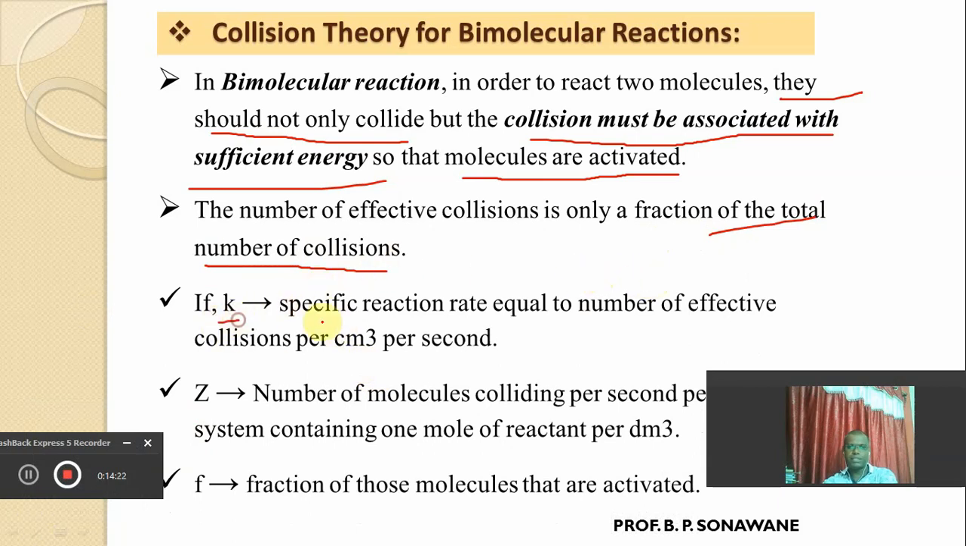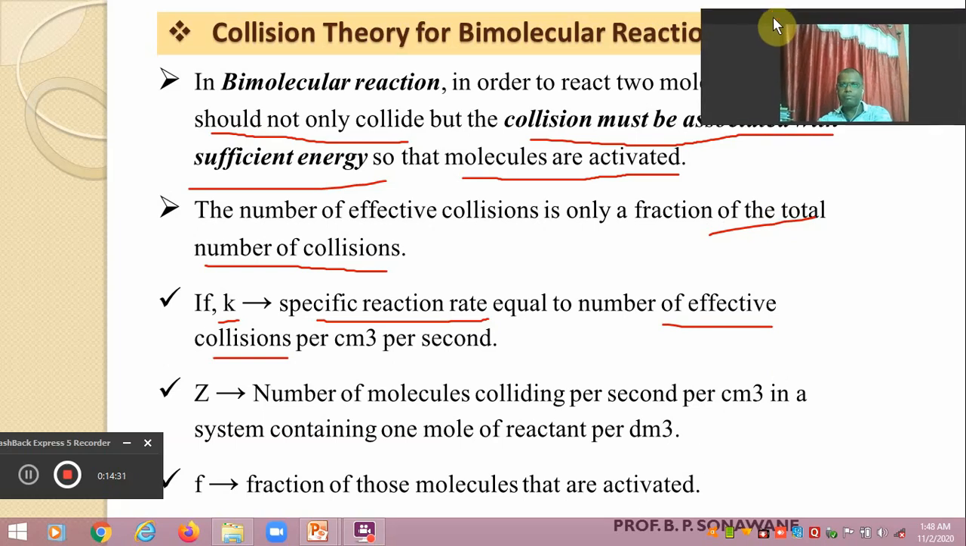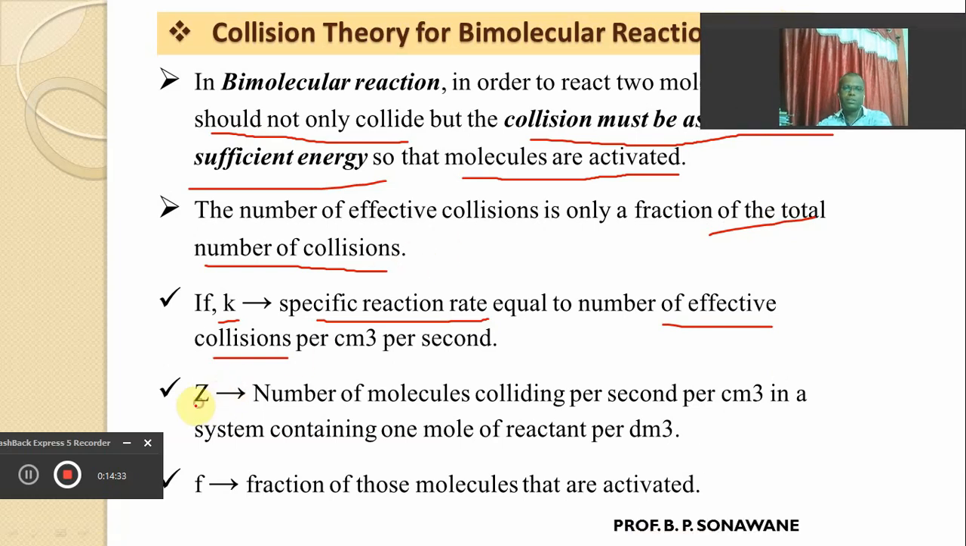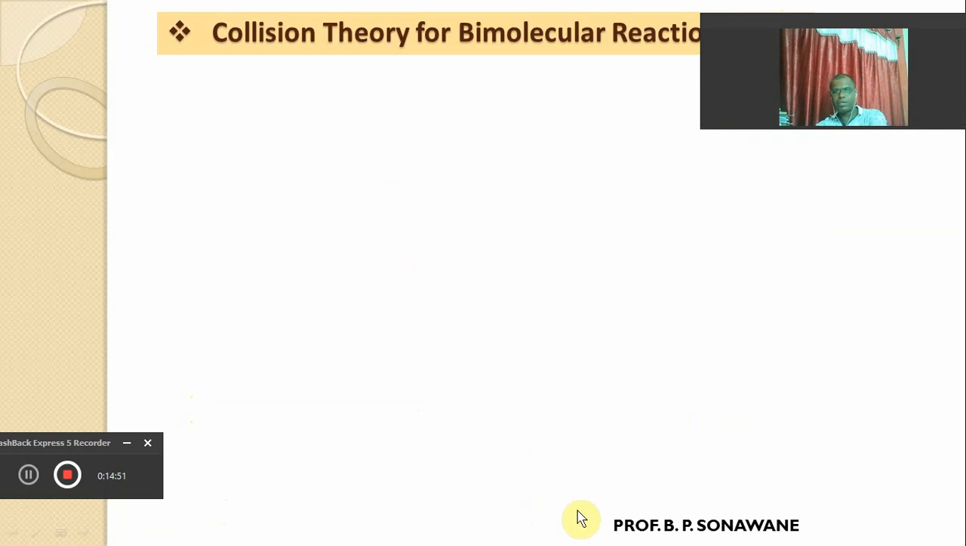K indicates the specific reaction rate, equal to the number of effective collisions per centimeter cube per second, and Z indicates the total number of collisions, or colliding molecules, per second per centimeter cube in a system containing 1 mole of the reactant per dm cube, and F indicates the fraction of these molecules which are activated.